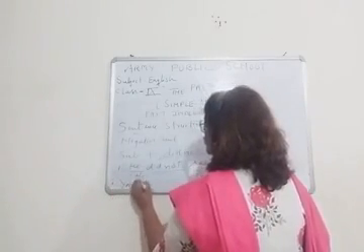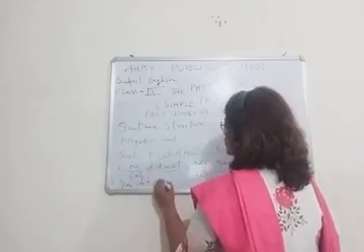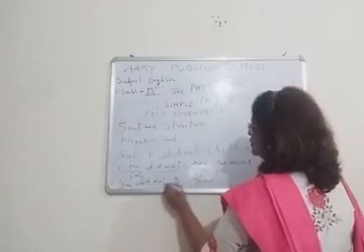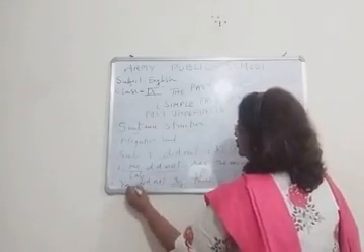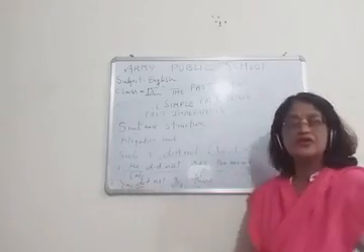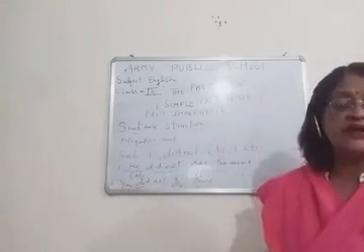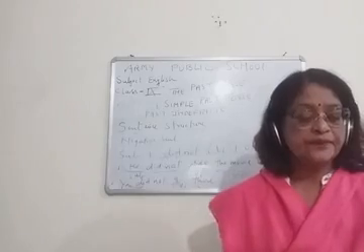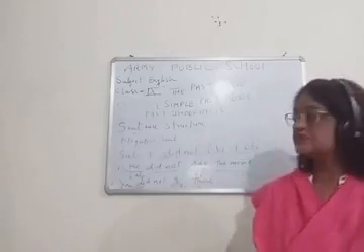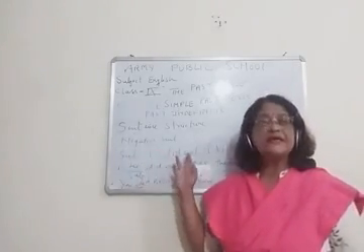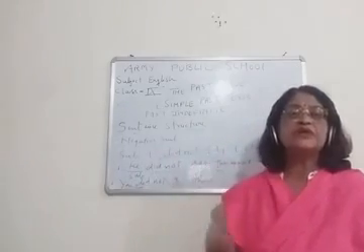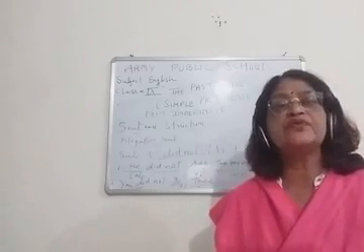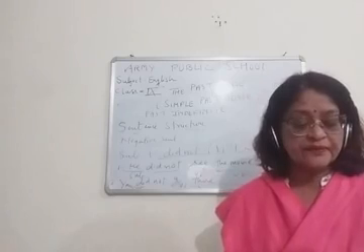You did not go there. You is the subject, did not, go is the first form of the verb. So children, always remember, with did not we always use the first form of the verb.